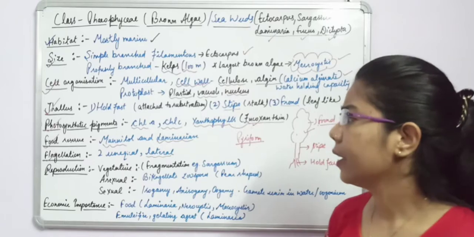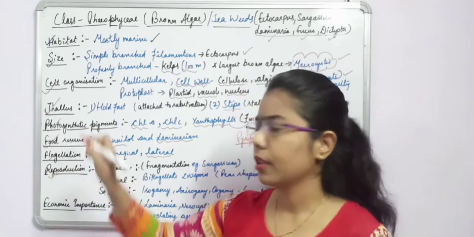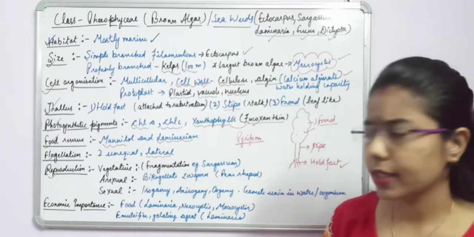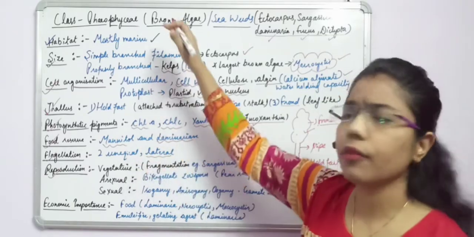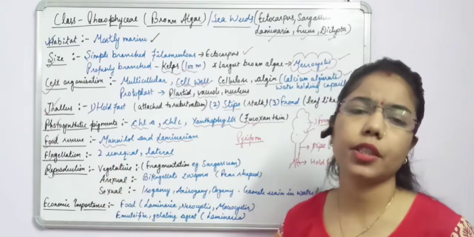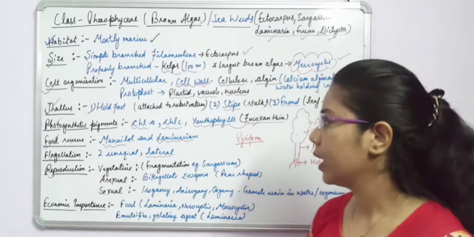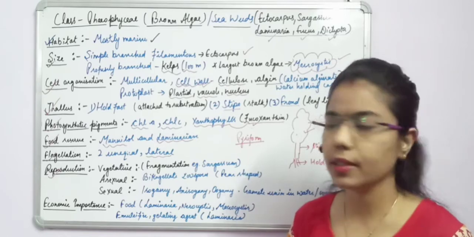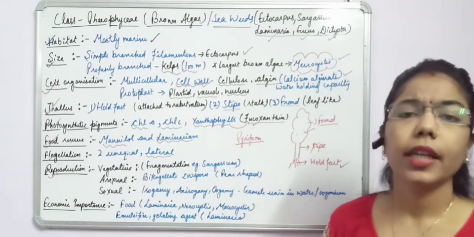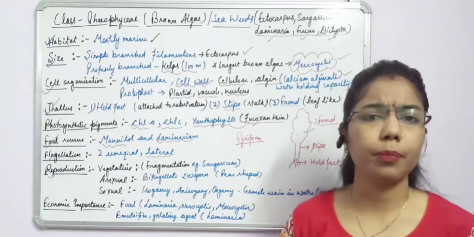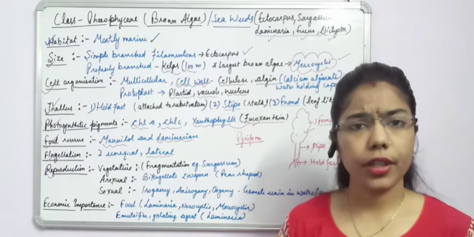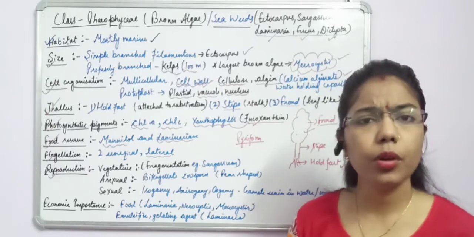So now we will discuss reproduction. As we have discussed earlier, the same thing is present in the Phaeophyceae also. Reproduction can be vegetative, it can be asexual, and it can be sexual. Here I have mentioned some of the examples. Vegetative method, fragmentation is one of the methods, in which if any body part splits from the parent body, both are able to generate a new alga or a new plant body.